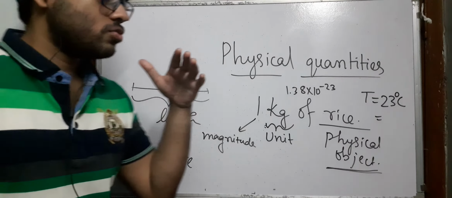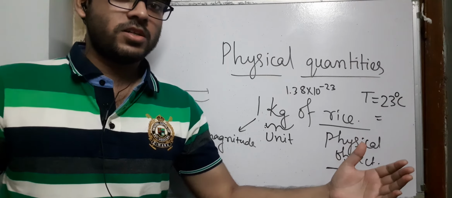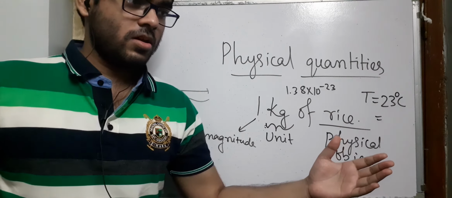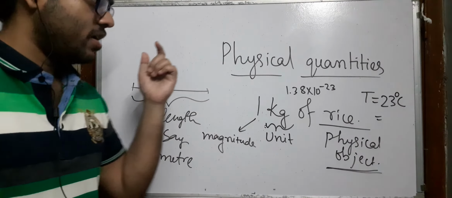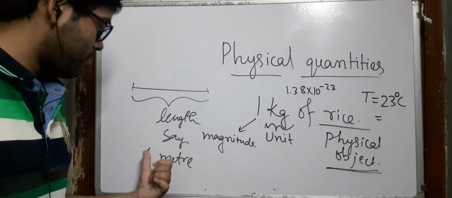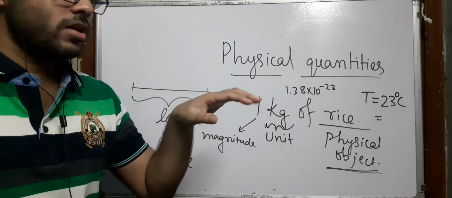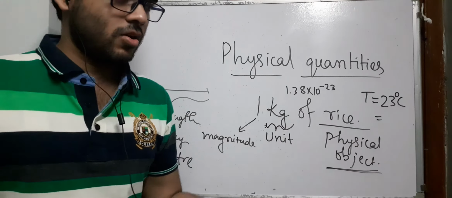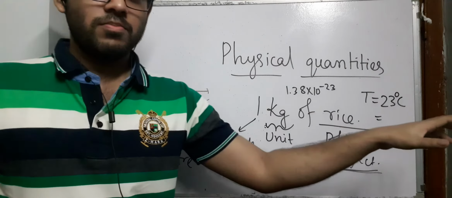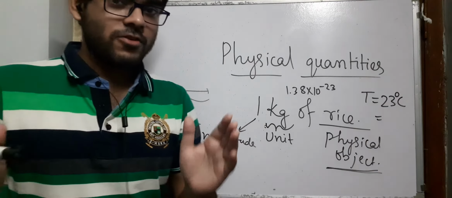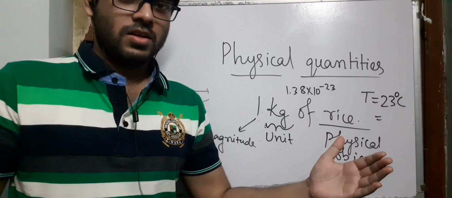So when you talk with anybody and he doesn't know how big is the object you are talking about, then you will say that object is 1 meter in length, and you associate the length of that object with a number 1, which is its magnitude, and a unit meter, which will put a sense into what you are going to say. It will put an intrinsic meaning, and he will get the feeling that, oh, you are talking about something which is this much big.